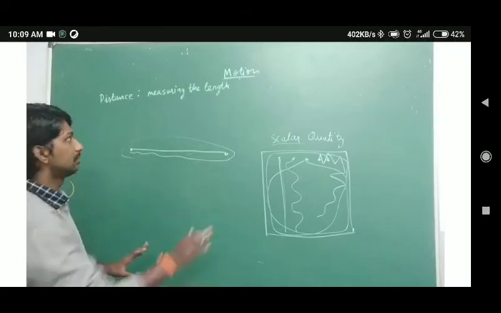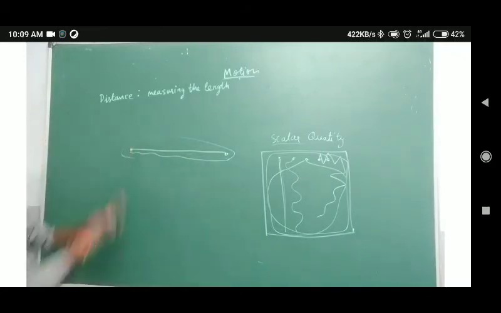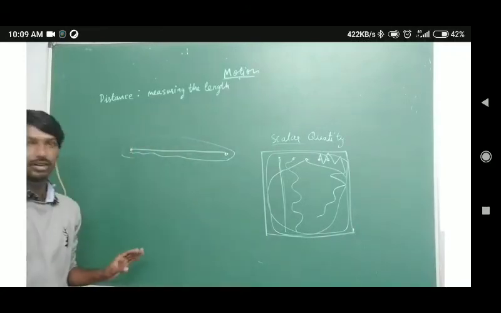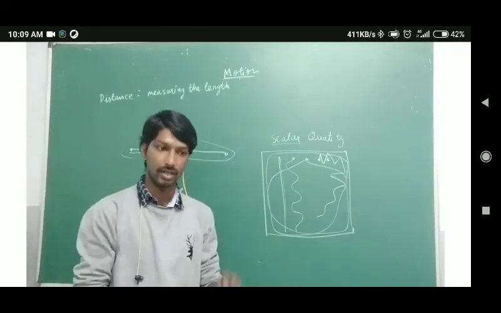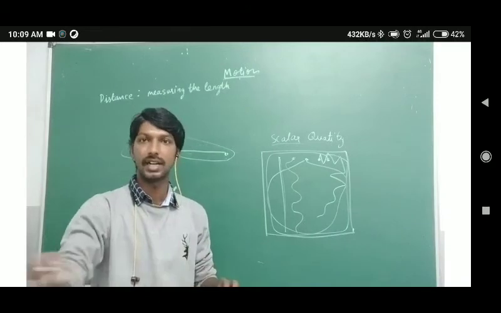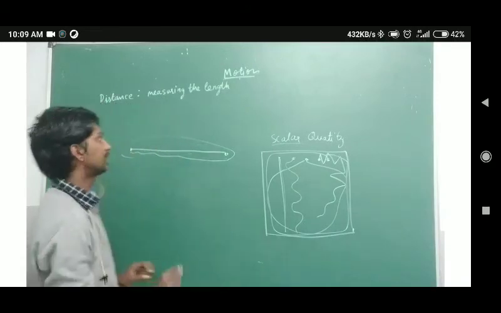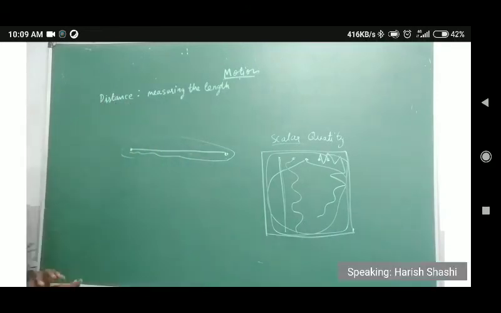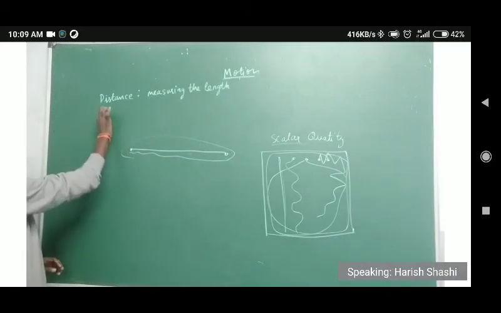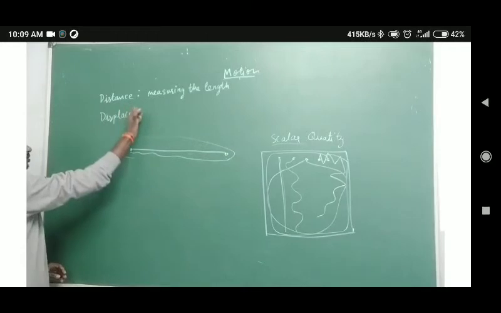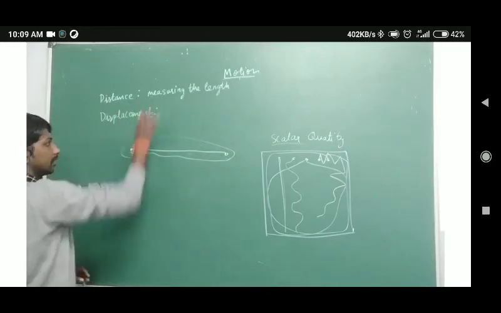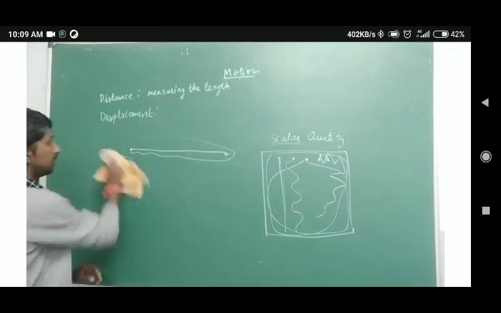So distance is nothing but measuring the length, how much the specific object has traveled. That is what distance is. Now the next term is displacement.